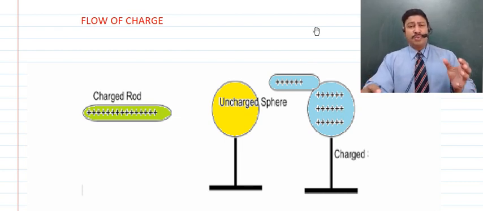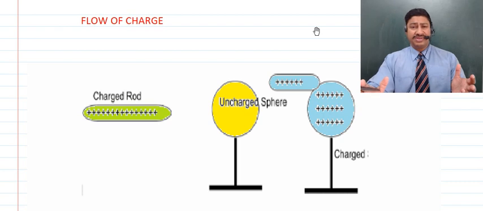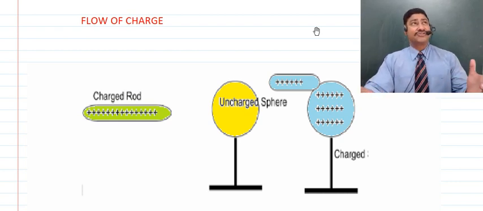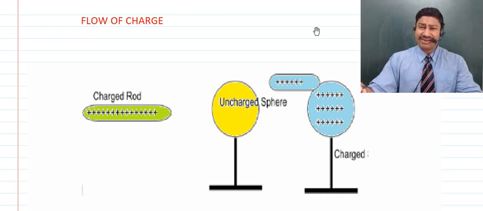Now if we have to have current for a long period of time, like normally what we use for computers, laptops, mobiles, or any other electrical equipment, we require electricity, that means current electricity for a long period of time, right?